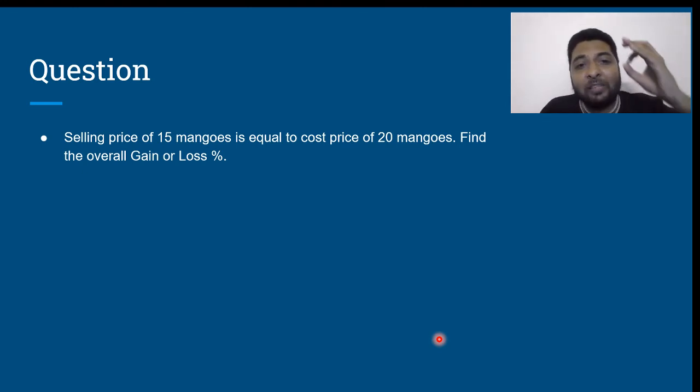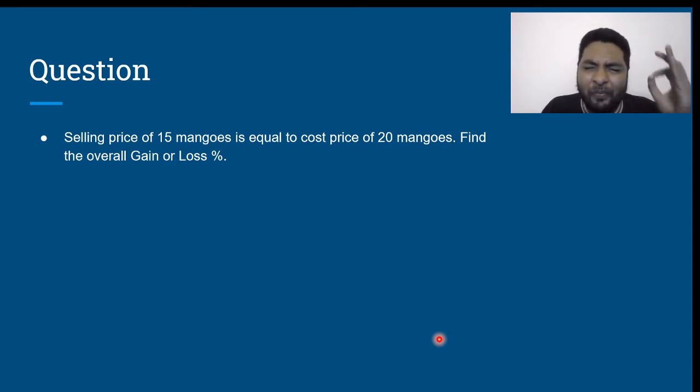See, selling price of 15 mangoes is equal to cost price of 20 mangoes. First, let us say cost price of one mango is 1 rupee. Make our life very simple. So what will be the cost price of 15 mangoes? 15 rupees. Selling price of 15 mangoes is nothing but cost price of 20 mangoes, which is 20 rupees.